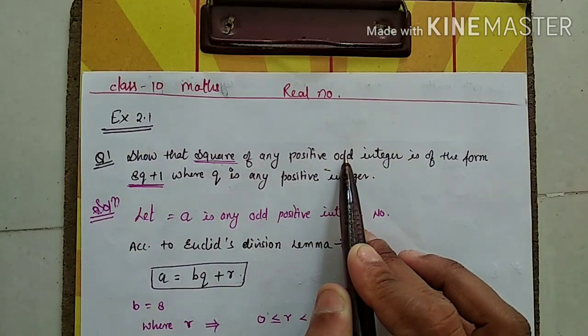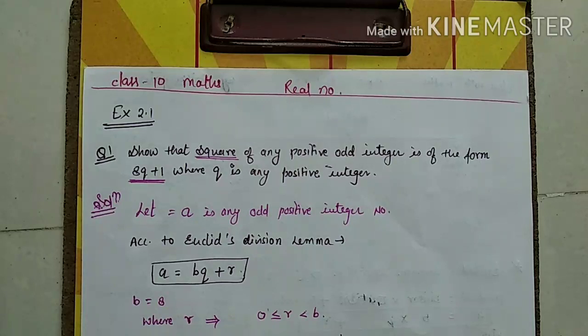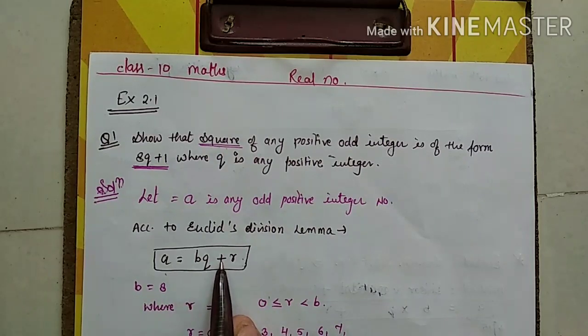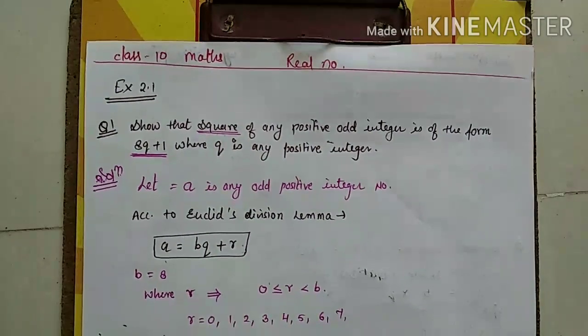So now your question is saying we have to square the positive odd integer, and I told you the odd integer format will always be 2q plus 1, or any bq plus r. R can be 1, R can be 3, R can be 5, an odd number. Okay. So, Euclid lemma, this is A equals BQ plus R. Correct or not? Yes. Now, understand here.